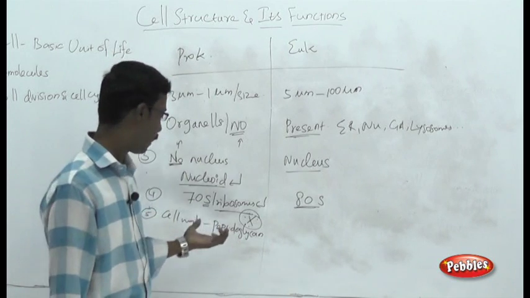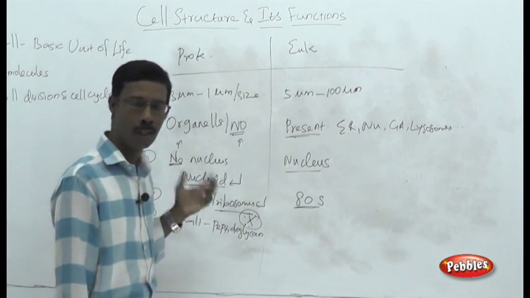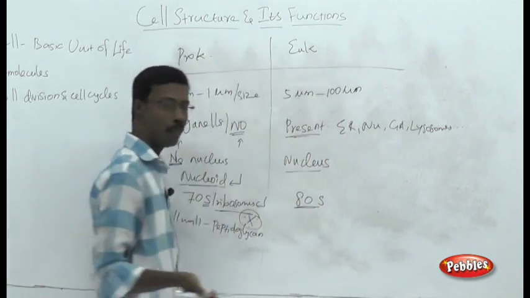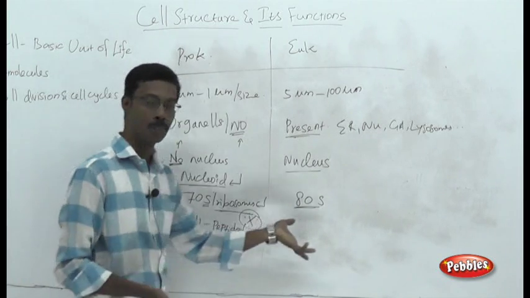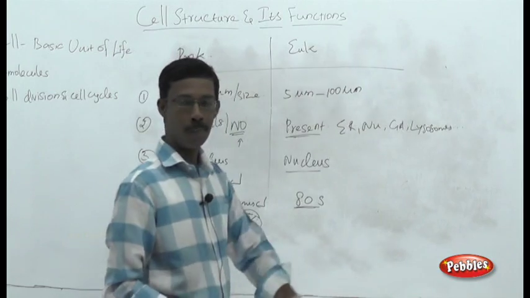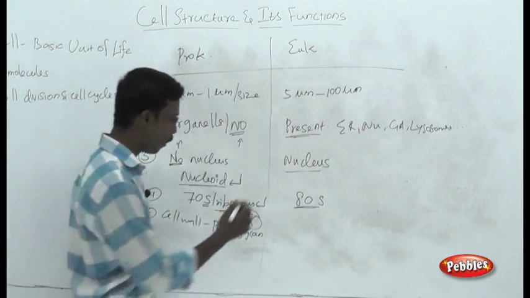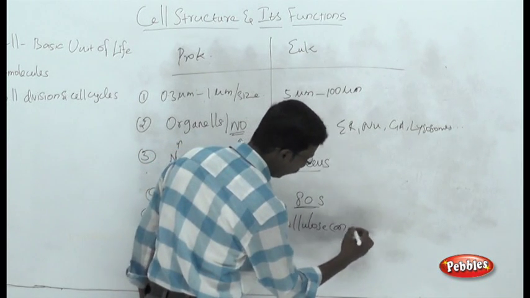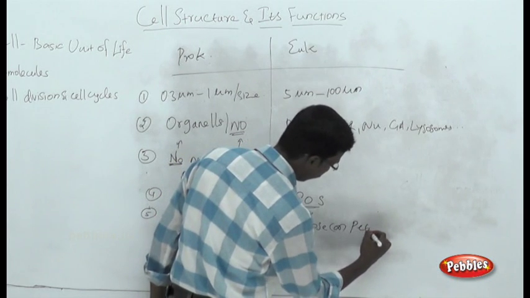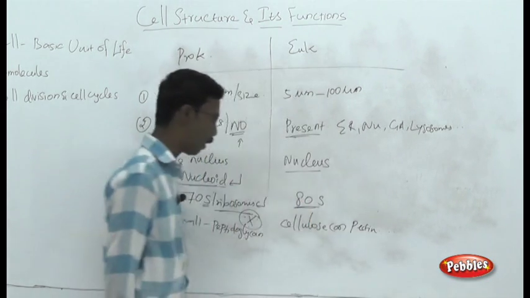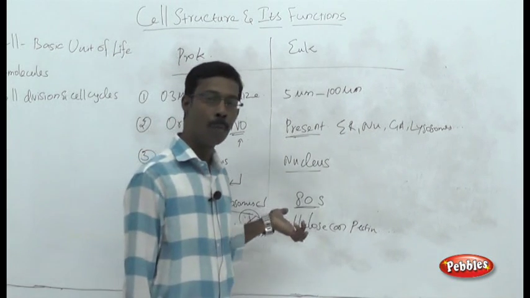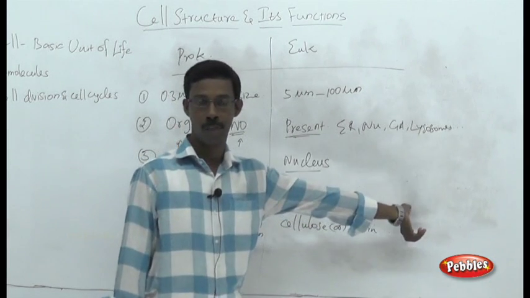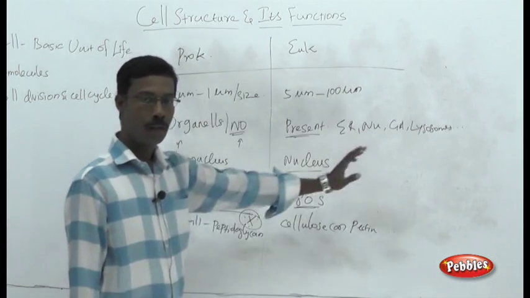The point you have to remember is that the bacterial, or prokaryotic, cell wall is normally made up of peptidoglycan. In eukaryotic cells, the cell wall may or may not be present. Plant cells possess a cell wall. Animal cells do not have the structure called the cell wall. If the cell wall is present, normally it is made up of cellulose or related carbon structures like pectin and mannan. There are many different types of carbon structures here. The point to remember is that there are no peptidoglycan structures in eukaryotic cells. Only cellulose and related components form the cell wall in eukaryotic cells.